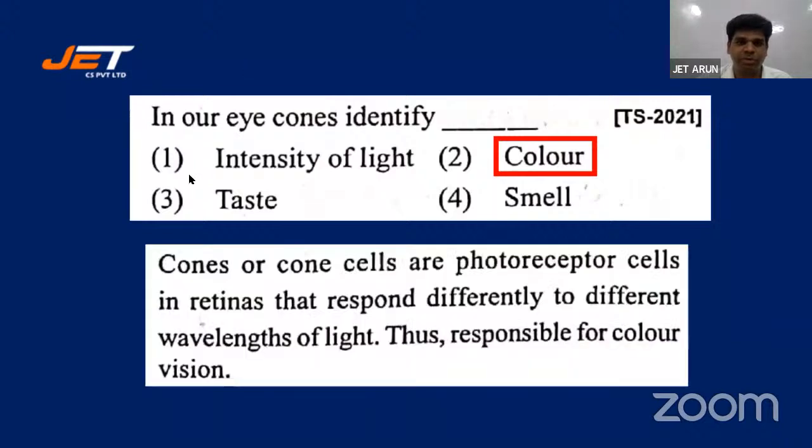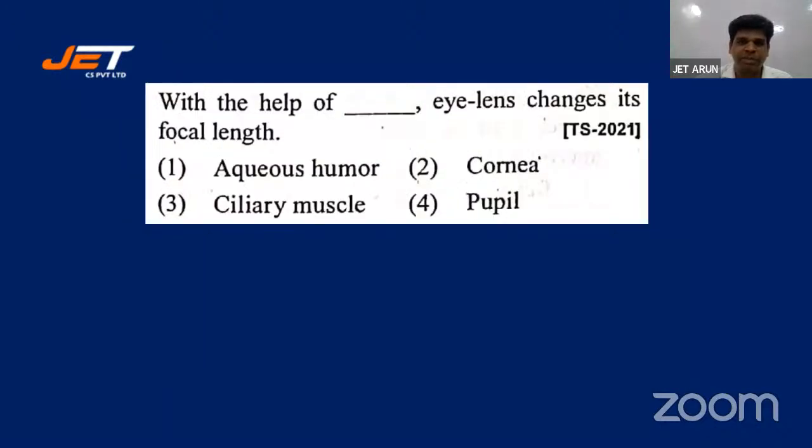Here is a statement again. Cones or cone cells are photoreceptor cells in retina that respond differently to different wavelengths of light. Thus, they are responsible for color vision. All right, cones are responsible for color vision. Here is the next question. With the help of dash, eye lens changes its focal length: aqueous humor, cornea, ciliary muscles, or pupil.